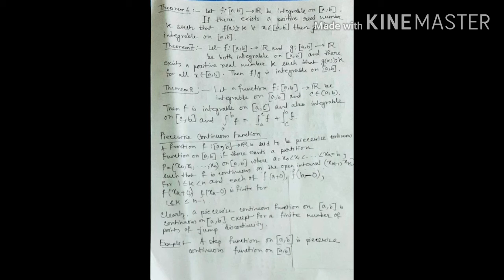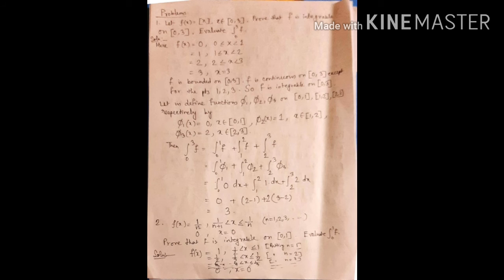Clearly, a piecewise continuous function on [a, b] is continuous on [a, b] except for a finite number of points of jump discontinuity. So, for example, we can see that a step function on [a, b] is a piecewise continuous function on [a, b]. Applying these properties, we can solve some problems.